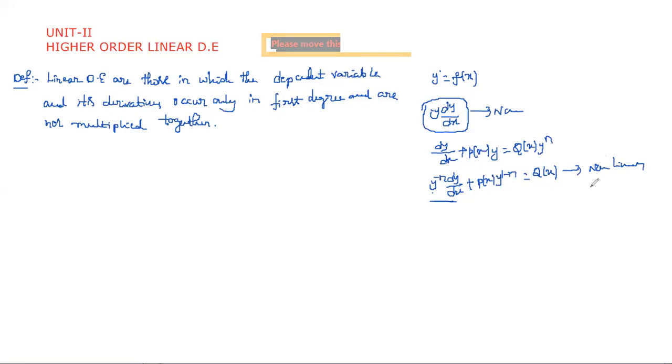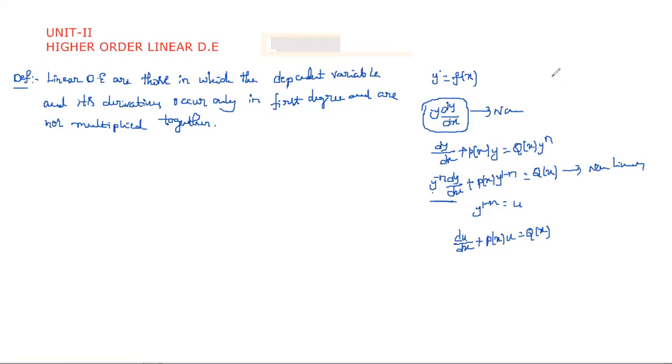So we convert non-linear equations into linear equations by using substitutions, right? What about the substitutions? There, y power 1 minus n is equal to u or t, like that we chose, and we converted that into du by dx plus p of x into u is equal to q of x. Like that we converted into linear and then applied the procedure in Bernoulli's. Same here: the linear differential equation is one where the degree must be 1.